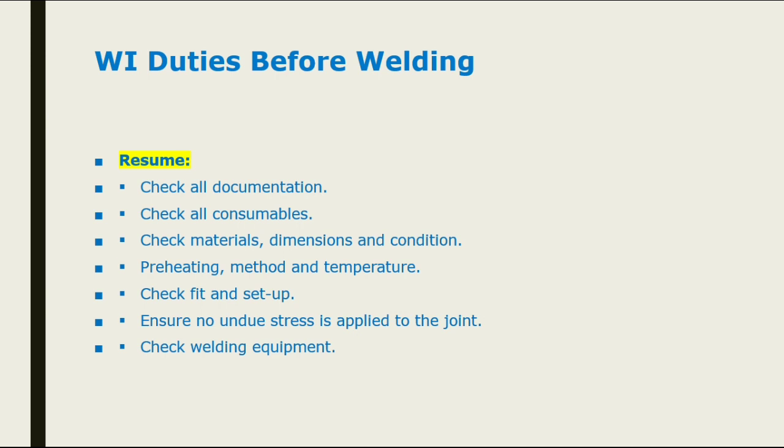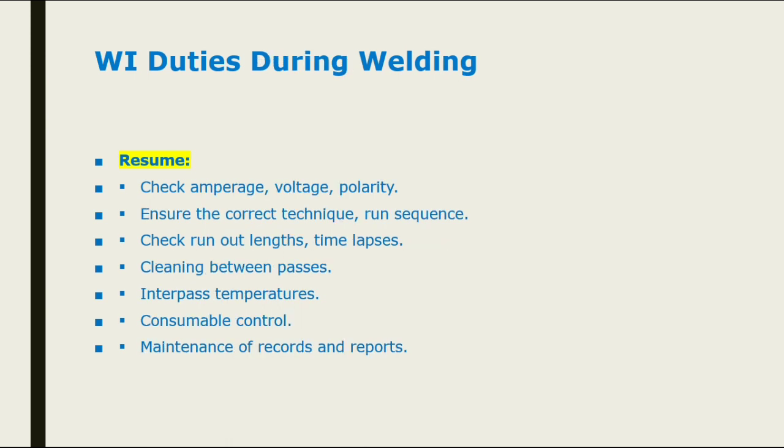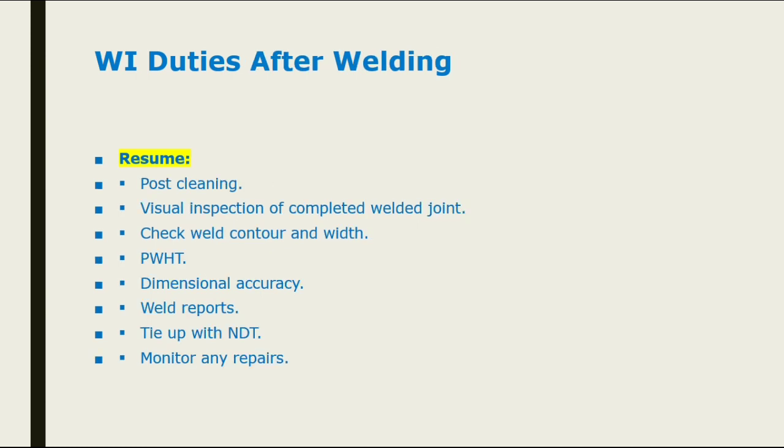So first, check all the documentation, check all consumables, check material dimension and condition, preheating method and temperature, check fit-up and setup, ensure no undue stress is applied to the joint, check welding equipment, check amperage, voltage, polarity, ensure the correct technique, run sequence, check run-out length, time lapses, cleaning between passes, interpass temperature, consumable control, maintenance of record and report, post cleaning, visual inspection of completed weld joint, check weld contour and width, PWHT, dimensional accuracy, weld reports, tie up with NDE, monitor any repairs.